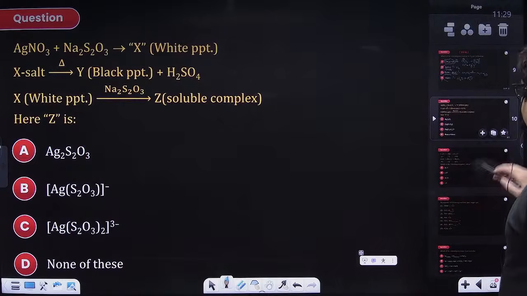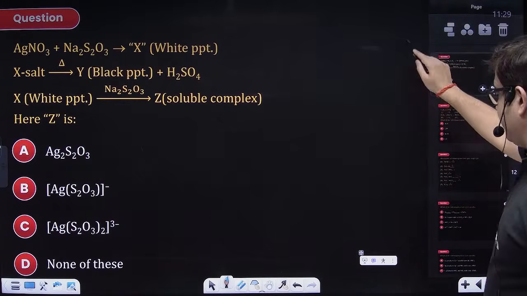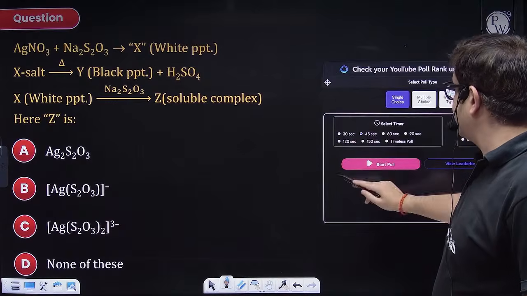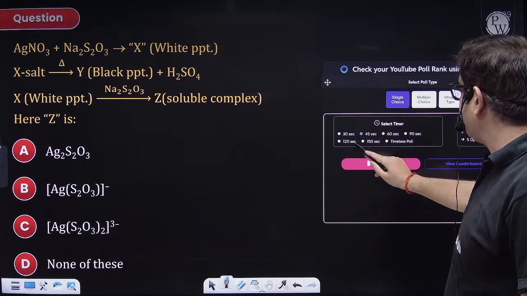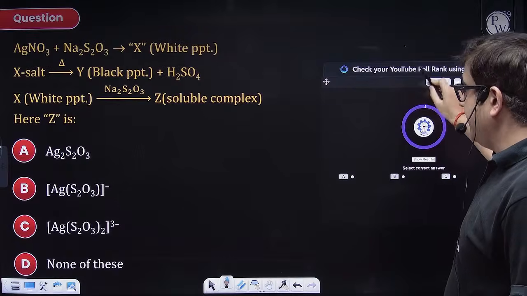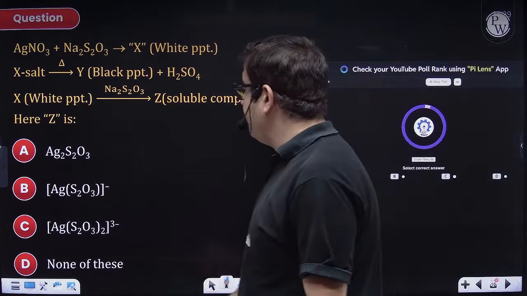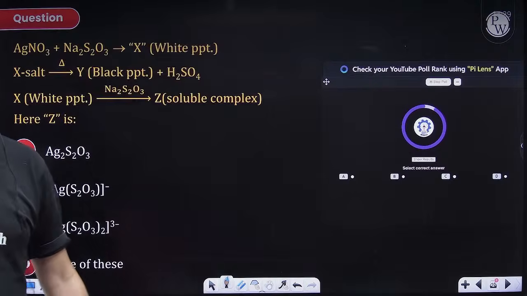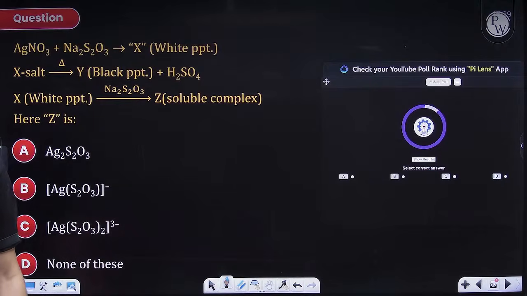Moving to the next question, beta. Try and attempt this one. Again, a single correct question. So again, I'm giving you 45 seconds for this. Please attempt. Beta, make sure that you're reading the questions very properly.